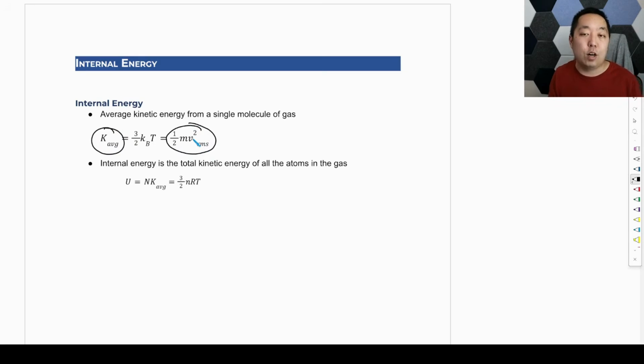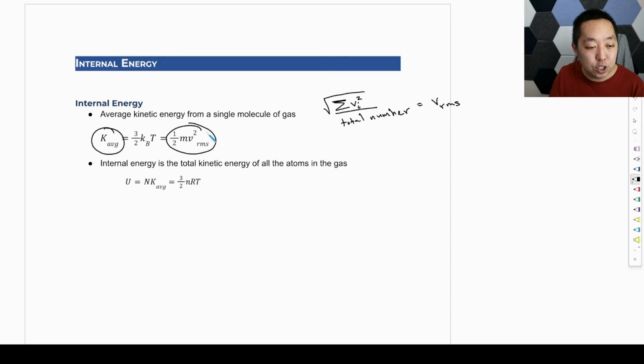Let's talk about this v RMS squared. It's not average speed or average velocity. You sum up the velocity squared of every molecule and then divide it by the total number, and then you take the square root of this, and this gives you the RMS. This is like the average square of the velocity, root mean square. The derivation of it is kind of beyond the scope of this class, but that's what v RMS means. So that's the average kinetic energy of one molecule of gas.